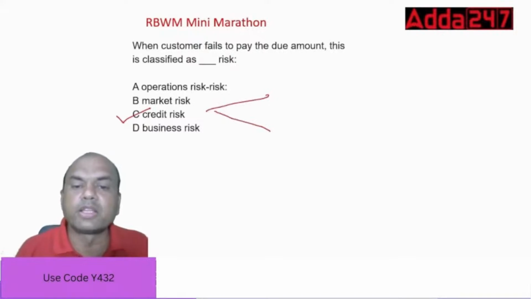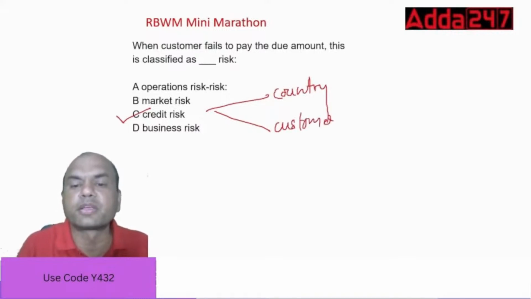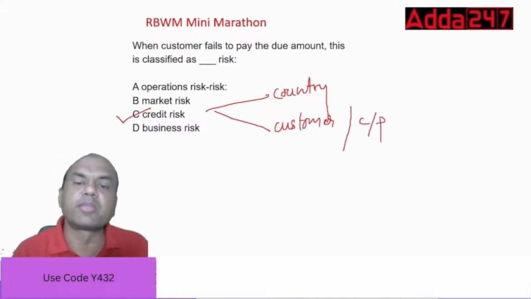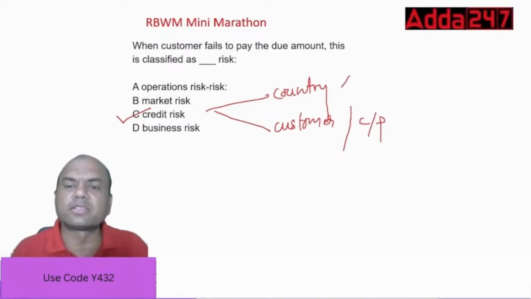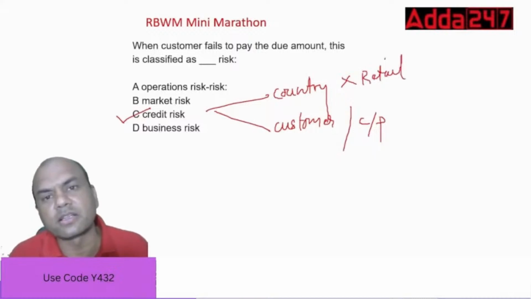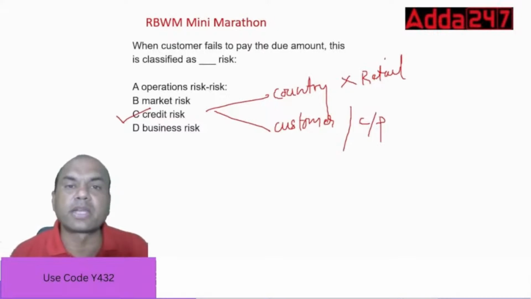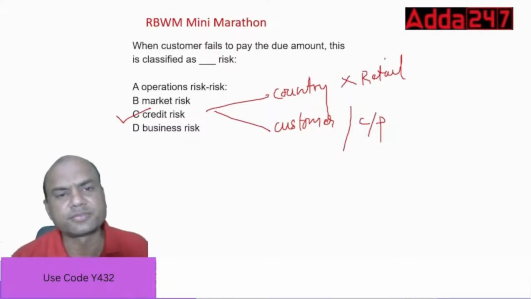See here, credit risk is always concerned of two types. One is country risk, and second is customer risk, or we call it counterparty. Actually, it is called counterparty risk, CP we call it. But in banking terms, we call it customer risk. Country risk means if the country fails. This is not there in retail banking, because retail banking generally functions in a single country only. But customer risk is always there. Customer risk means the customer takes the loan and can't repay the loan. Okay, that is customer risk, isn't it?